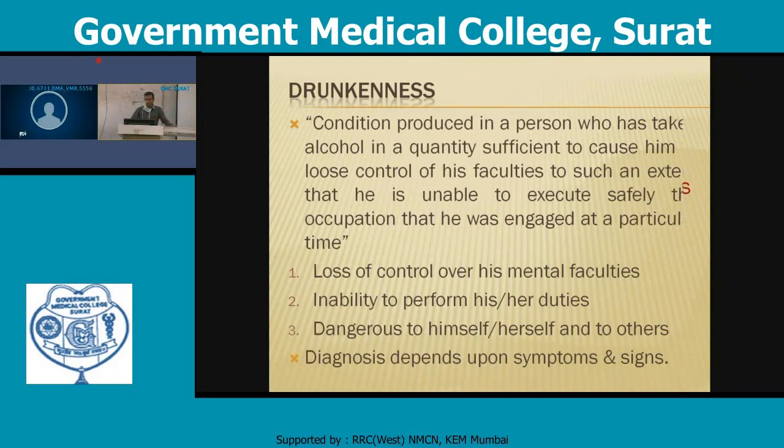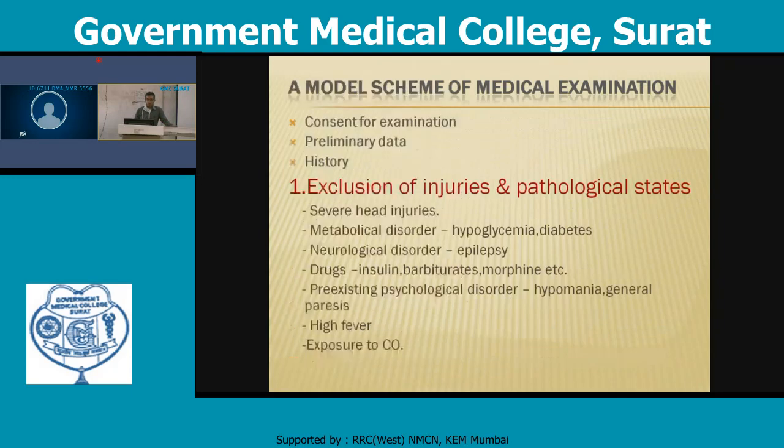In the model scheme, first consent for the examination is needed, then preliminary data and the history. First of all, exclusion of injury and pathological status. Whenever we examine such a person, head injury as well as pathological states should be ruled out. A person may have such symptoms, and the same symptoms are also present in head injury, metabolic disorder, neurological disorder, or drugs such as insulin, barbiturate, or morphine.